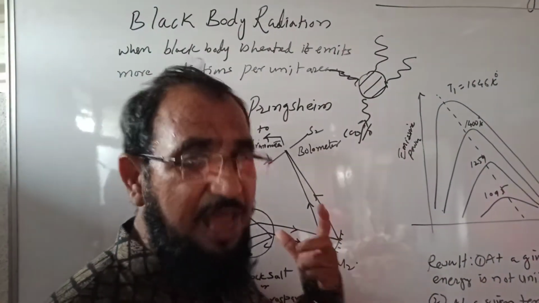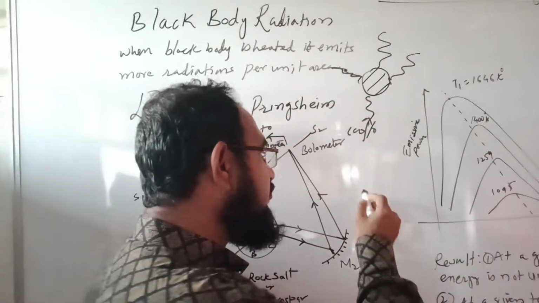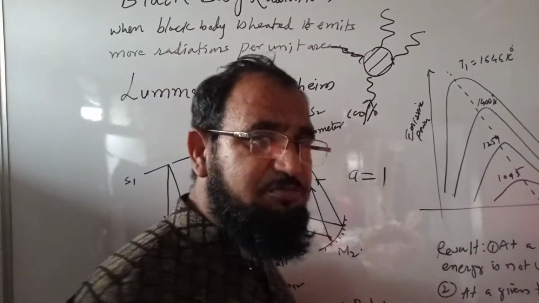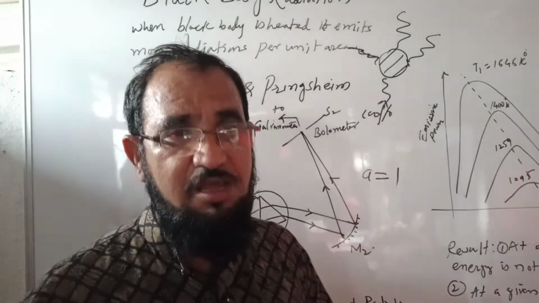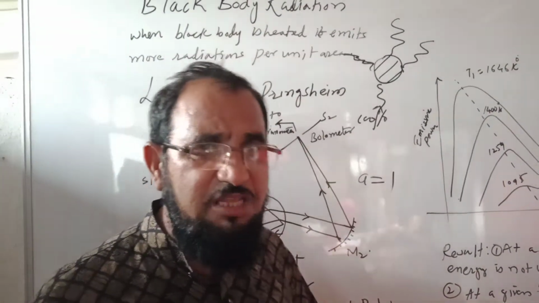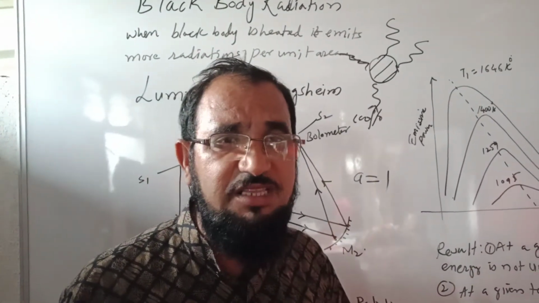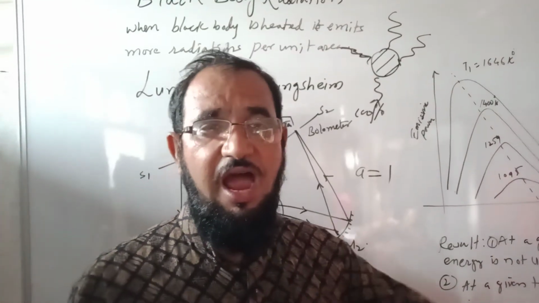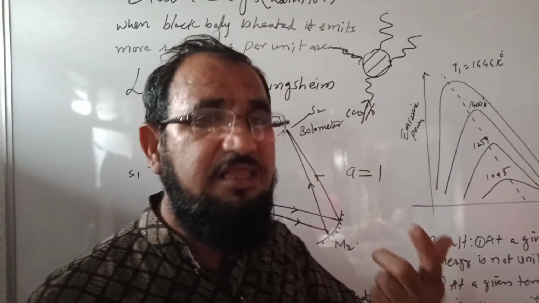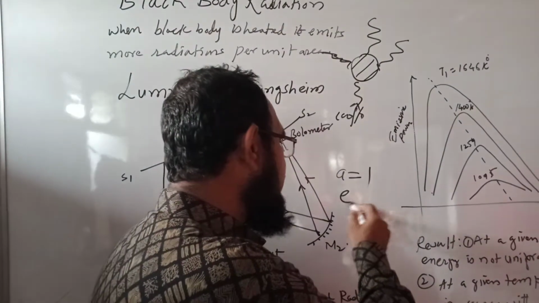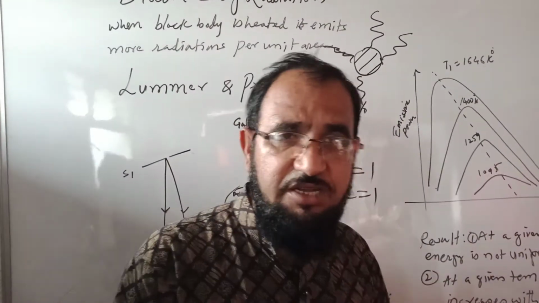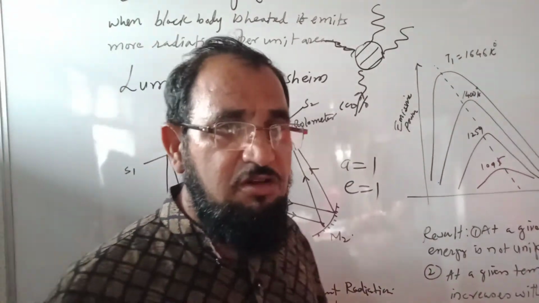So, what is a black body? For a black body the coefficient of absorption is equal to 1, means a perfectly black body absorbs 100% of the energy, A is equal to 1, and the coefficient of emission is also equal to 1.